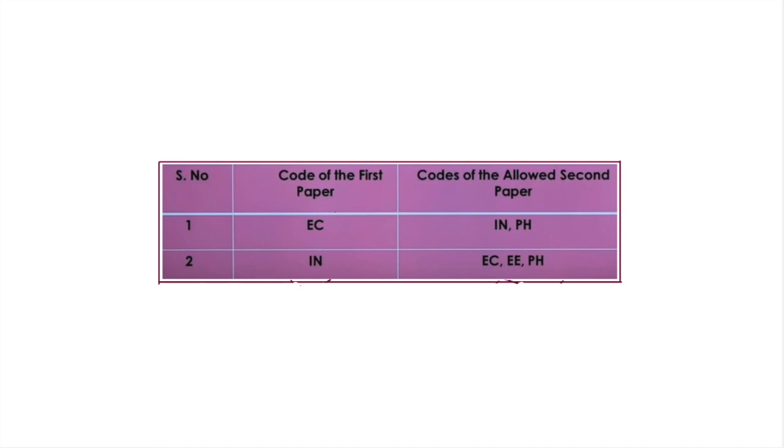If you compare instrumentation as the first paper and Triple E as the second paper, the Triple E students have power systems, power electronics and machines complete syllabus. That is somewhat difficult for instrumentation students. Physics is also the same thing. One or two subjects are similar to instrumentation and the rest of the complete syllabus is different. So in that situation, instrumentation students can take the secondary paper as EC only. That is the best option. That is completely my opinion. What syllabus topics are similar for EC as well as instrumentation, we will discuss in this session.